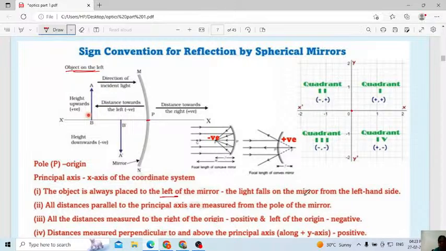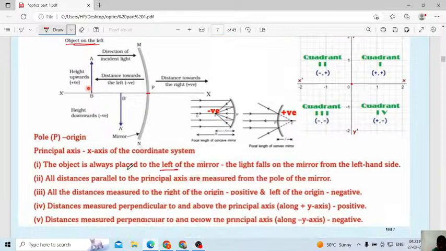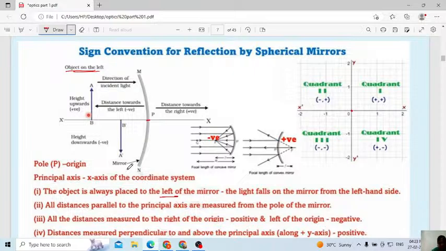The light falls on the mirror from the left-hand side. Light will fall from this side only, the left side only. It will hit the mirror, then it will get reflected, even refracted. That will be a different case, but that point also you have to remember. Are you following? If you have a doubt, ask me.